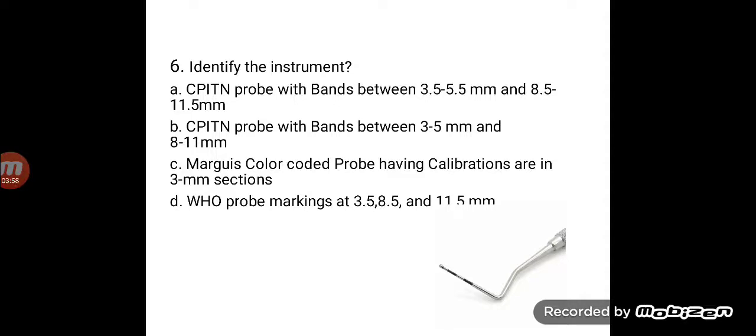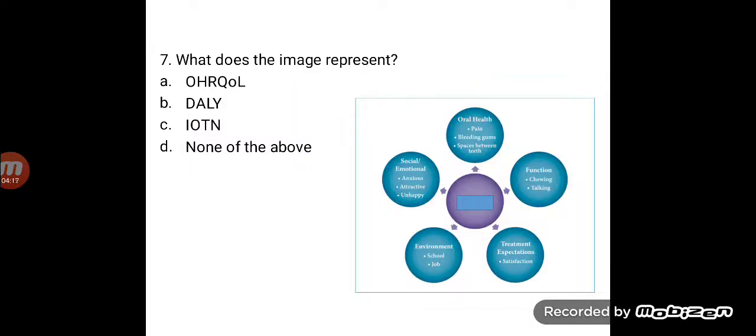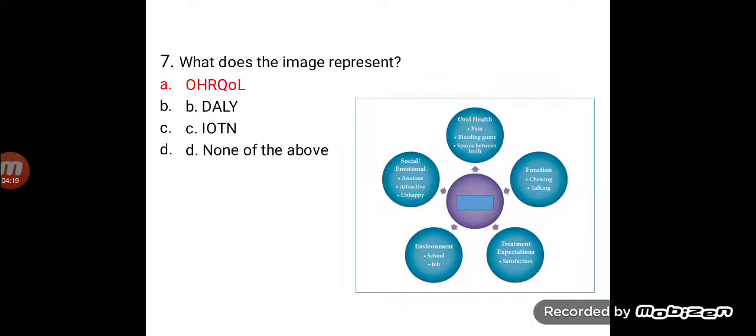Now, identify the instrument. You can see that there are two black bands, and so it is the CPITN probe with two bands, 3.5 and 8.5. This is basically the clinical probe. If there is only one black band from 3.5 to 5.5, it is the epidemiological probe. Then what does this image represent? It is oral health related quality of life. So see to it that you can see the different diagrams or the components of oral health related quality of life.